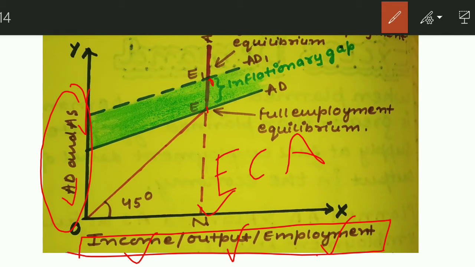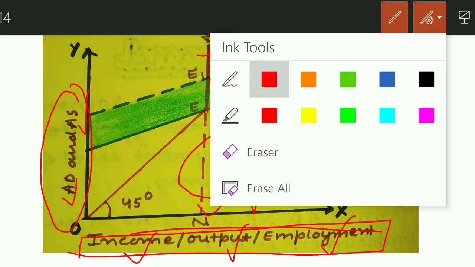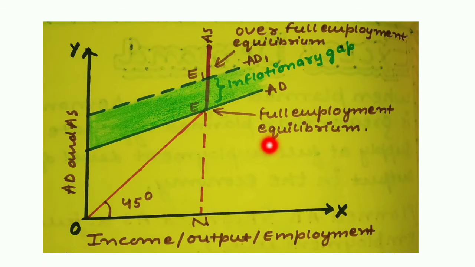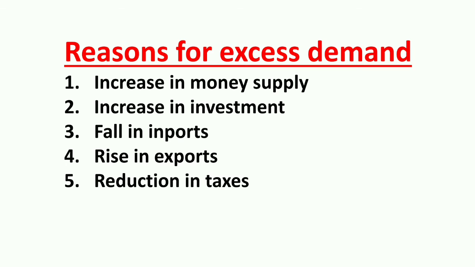You have to mention equilibrium. So equilibrium has been mentioned over here. Curve, the name of all the curves. Don't forget to name all the curves, and then axis. So if you mention these three things, your answer will be perfect. And after drawing the curve, don't forget to explain the curve in 2 to 3 lines. All right. So how this inflationary pressure is there in the society, try to explain it in terms of the things that you have drawn in the graph.